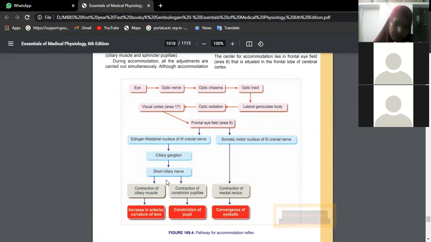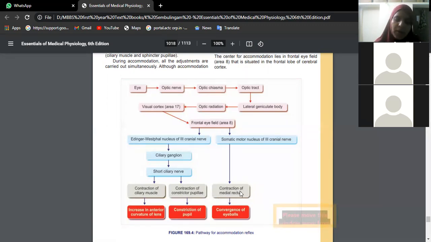Now, these are the nerves responsible for all these movements. Short ciliary nerves contract the ciliary muscle, with contraction of constrictor pupillae and constriction of the pupil. This increases the anterior curvature of the lens. The other way around, from the frontal eye field, through the somatic motor nucleus of the oculomotor nerve, the fibers go to the medial rectus muscle, one of the extraocular muscles.